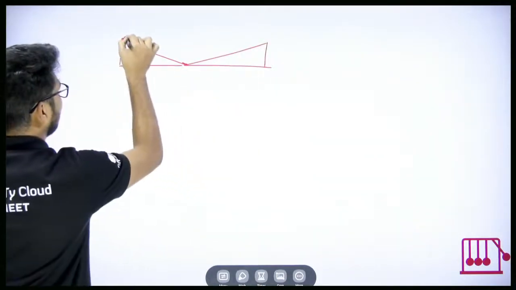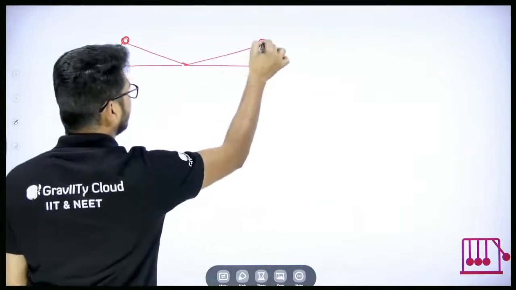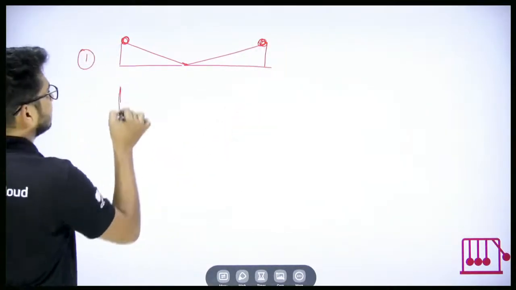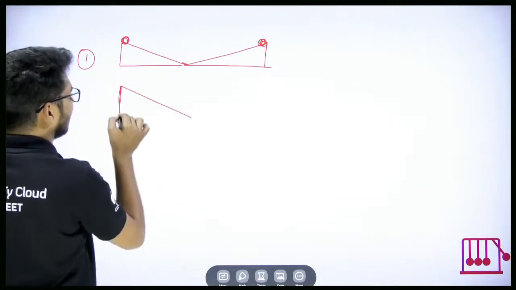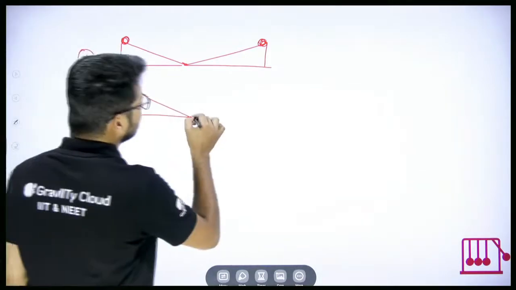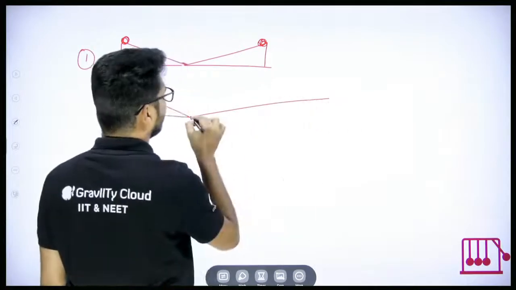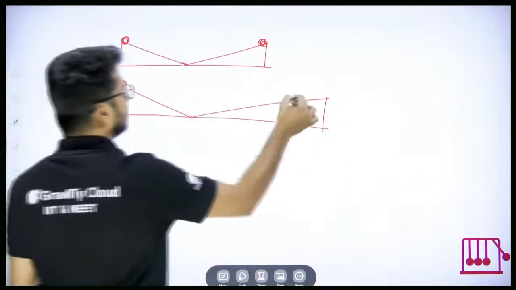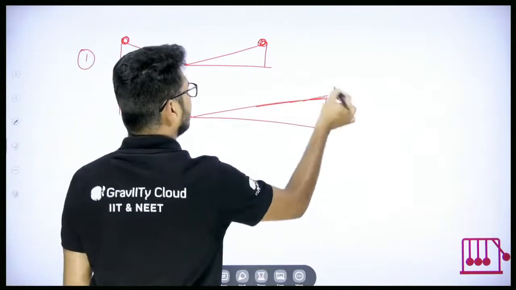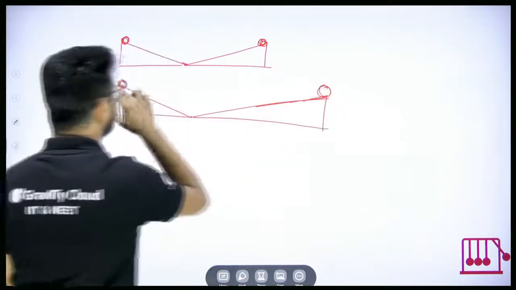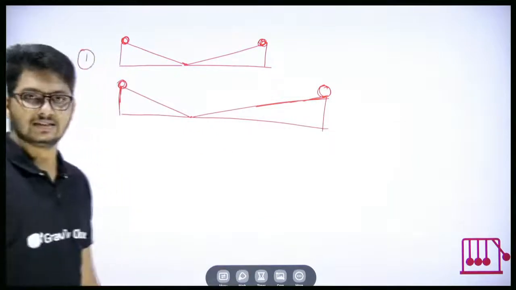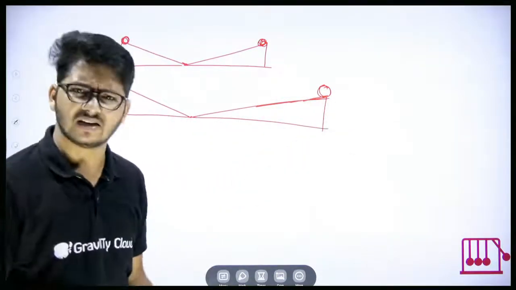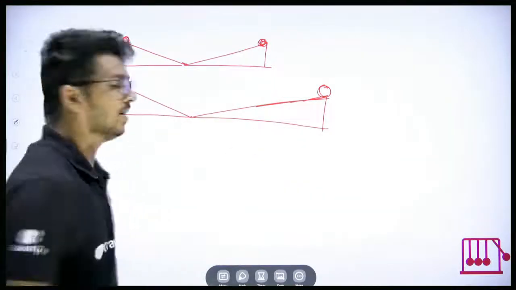Okay, if I leave the ball here, the ball is going exactly to the same height. Okay, first case. Then second case, the left side I'll keep the same. The right side I'll increase the slope. That means if the ball is here, again it will go to the same height, it will go until here. So even if the distance of the second slope is increasing, it doesn't matter. It will still go to the same height.